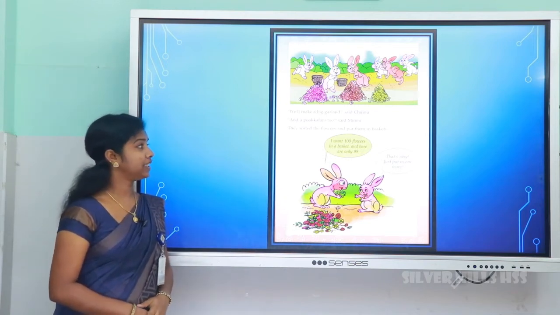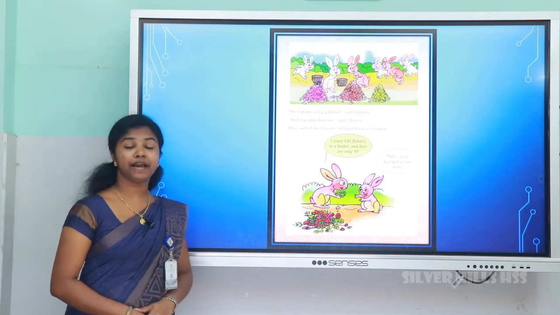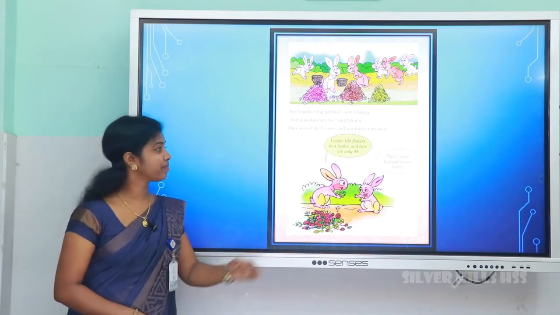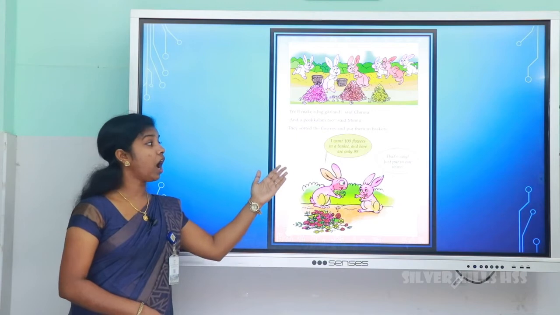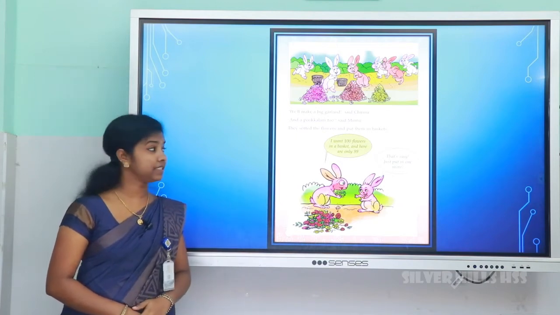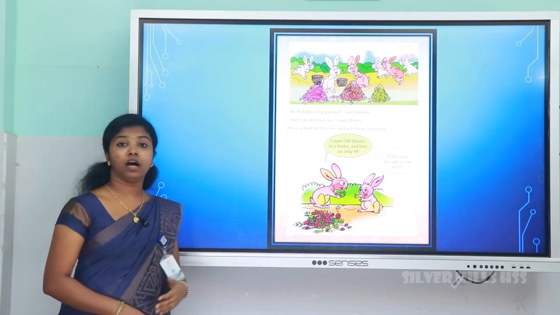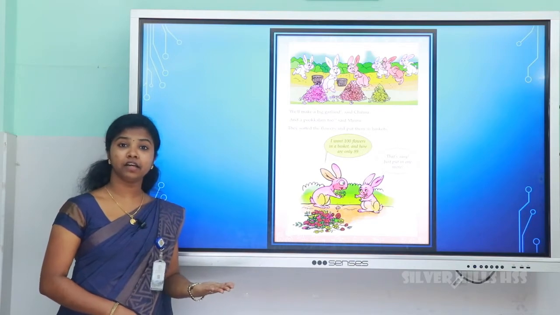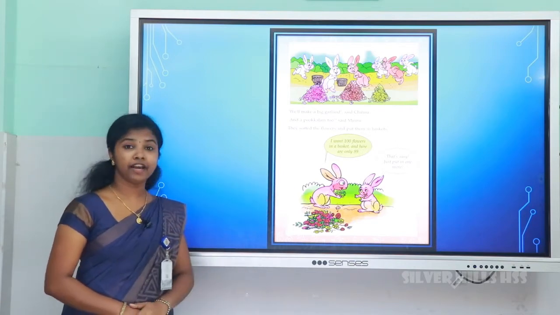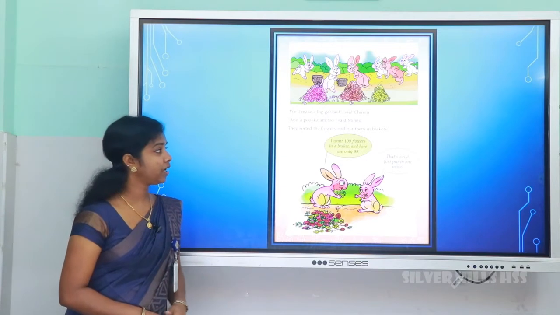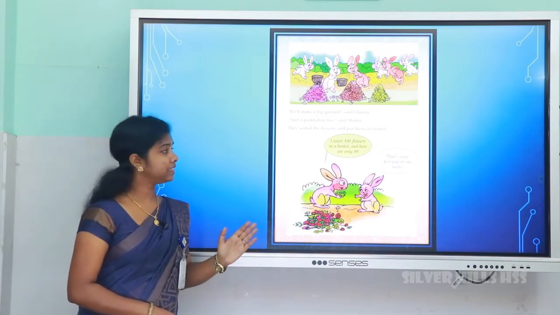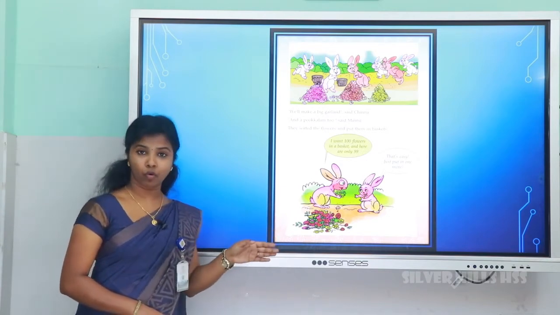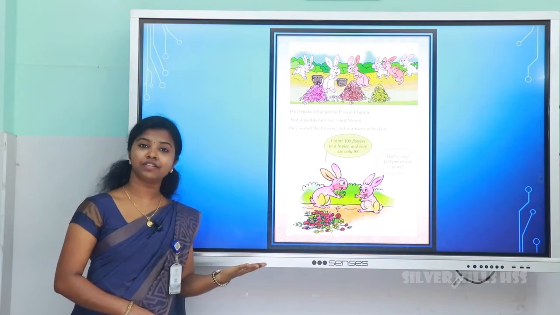They sorted the flowers and put them in baskets. I want 100 flowers in a basket, and here are only 99. So Minnu gave an answer for that. That's easy. Just put in one more. We'll make 100.